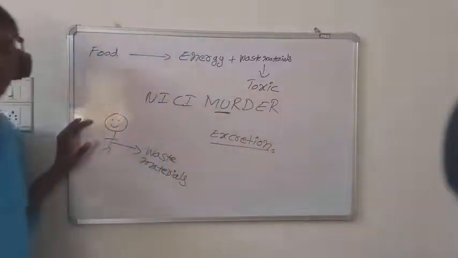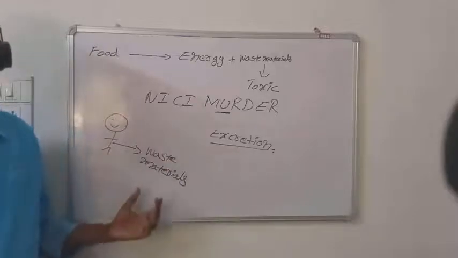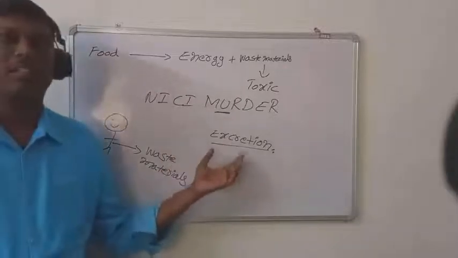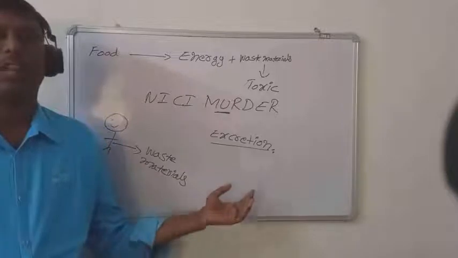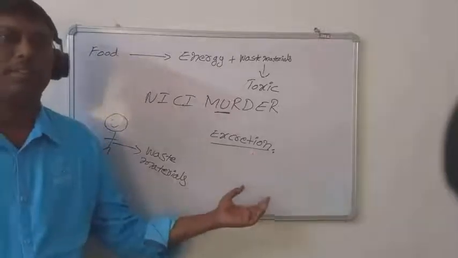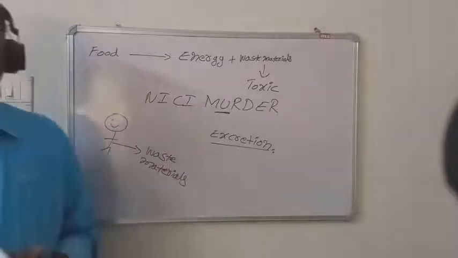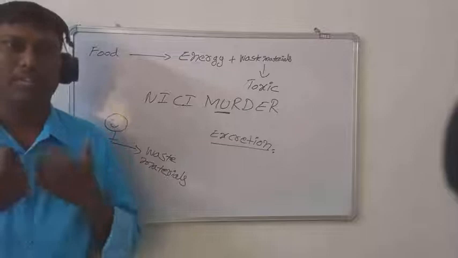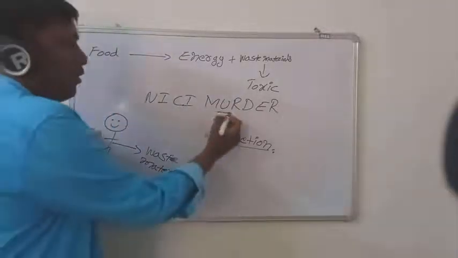So what is excretion? Excretion is nothing but the process of removal of waste materials from our body. Excretion is the process of removal of wastes which are formed during the metabolism of various kinds of food materials. Once again, what is excretion? Excretion is the process of removal of metabolic wastes from our body. So now let us discuss the urinary system.